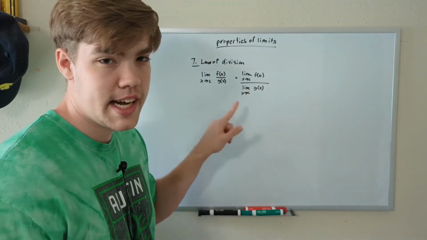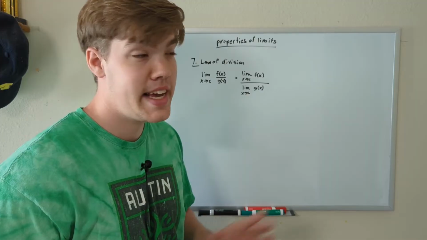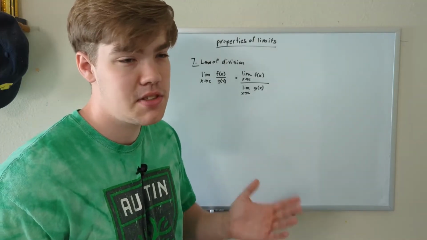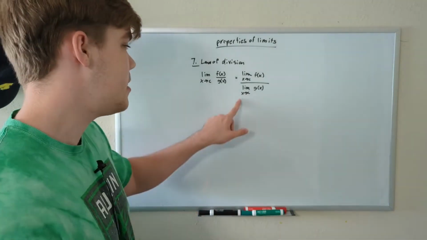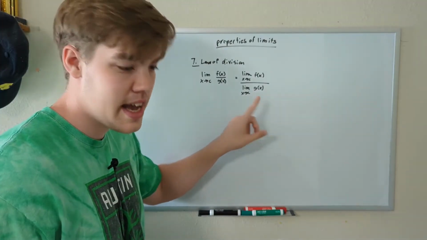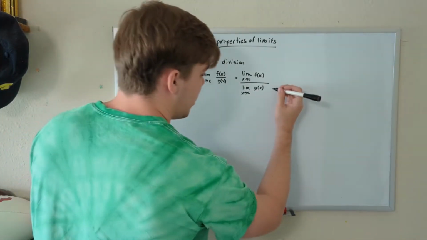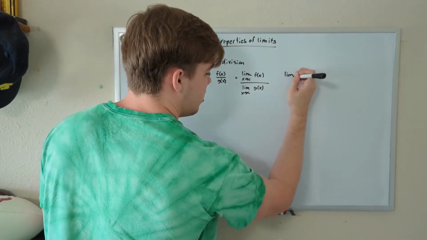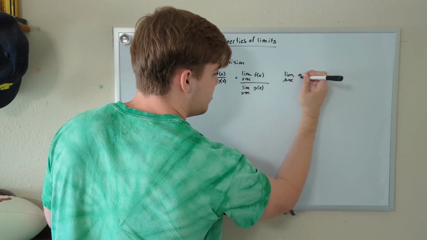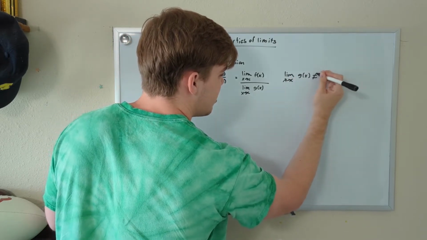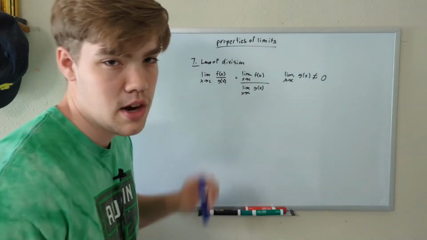But there is one more rule tacked onto this. In math, we can't divide by 0. It just doesn't make sense. It doesn't work. So your limit as x approaches c of g of x cannot equal 0. So I just want to make a note here that the limit as x approaches c of g of x cannot equal 0, or else this will not work.